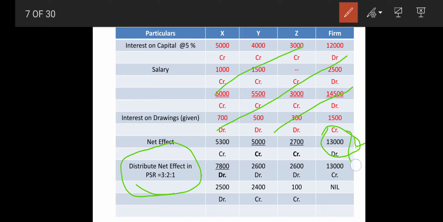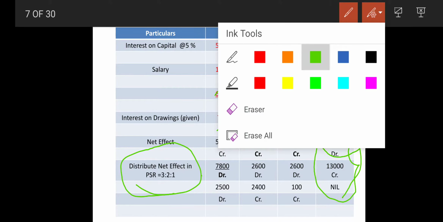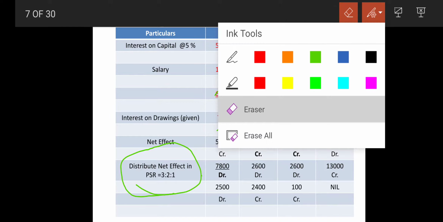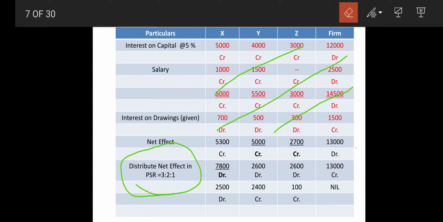So first of all nullify this. This is to be nullified. Why is this to be nullified? Because this is of no use now, right? Because they are distributed. When you are distributing that, your sign will change and it will give you a nil answer. But here comes your next part, and that is your distribution. So whatever distribution you have done, that is to be now shown.